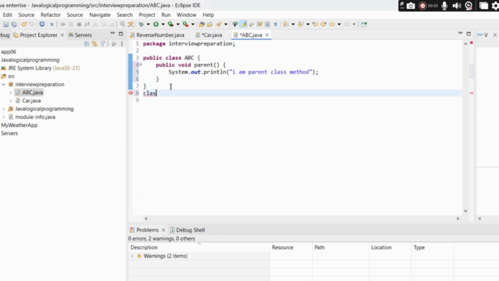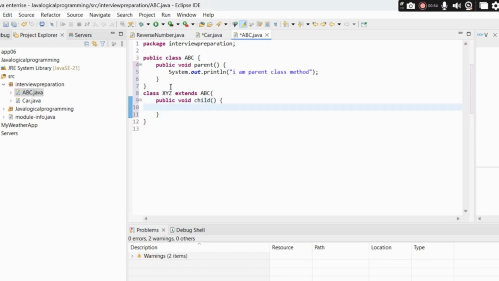So class XYZ extends ABC. So we're extending ABC in XYZ. Let me write one more method over here: public void child.